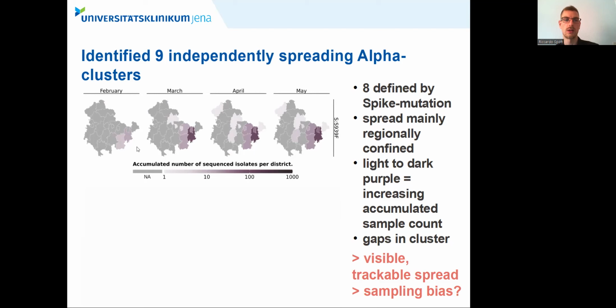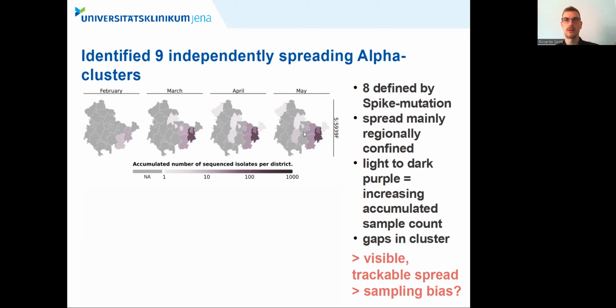So we see the cluster originated in the Eastern Thuringian region and mostly spread in this region over the following months, with single isolates also spreading to central as well as northwestern Thuringia. But we also observed a gap in the cluster spread with these 2 gray districts here in between. So in conclusion, all our 9 clusters had a visible and trackable spread, but we had also a potential sampling bias as indicated by these gaps in the cluster spread.